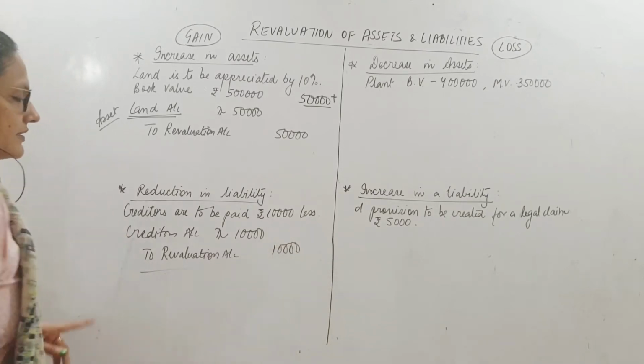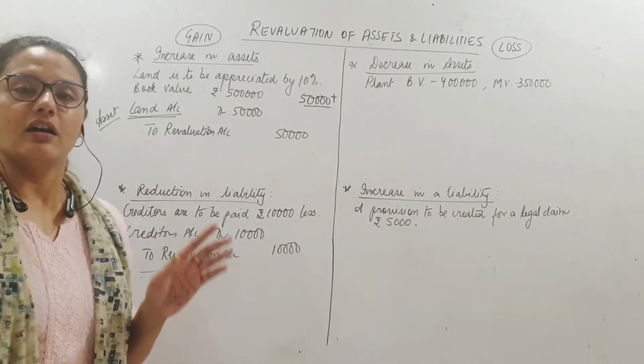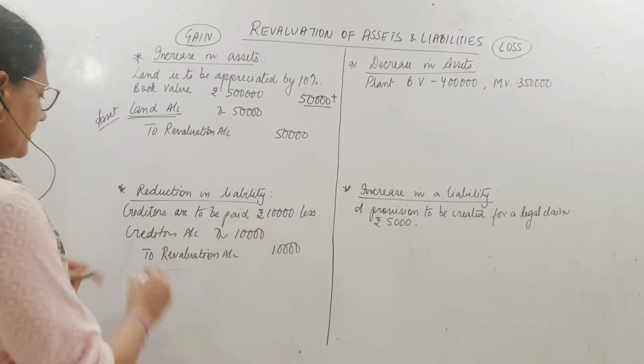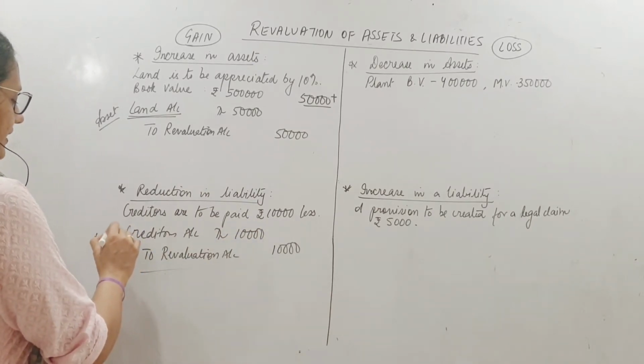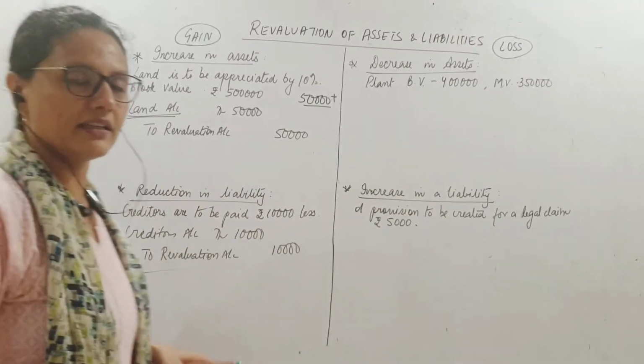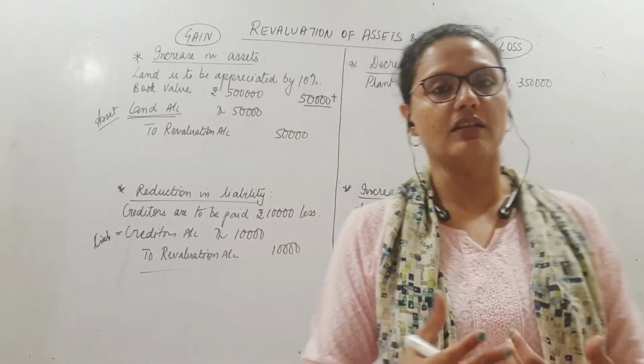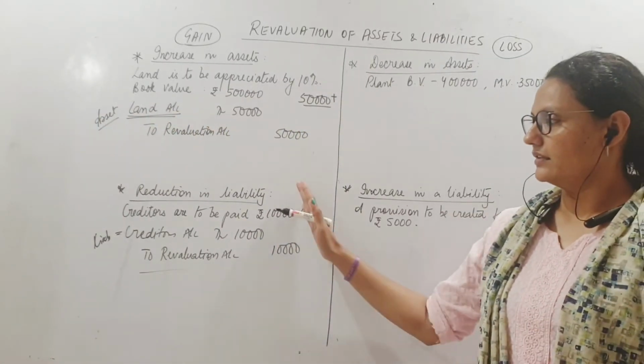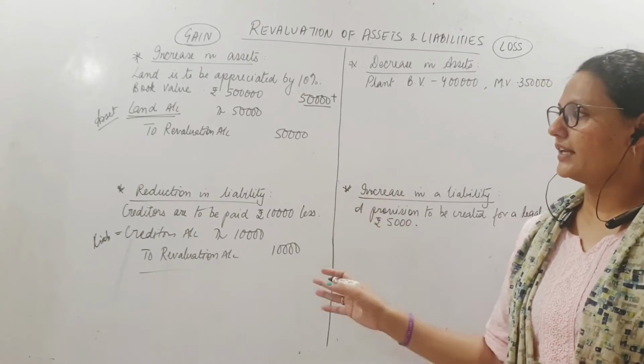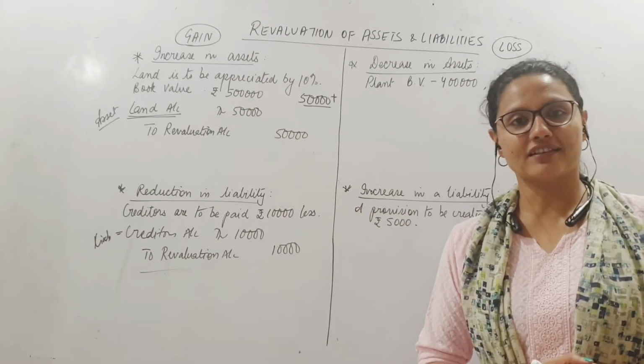Yes. So this is the entry for a reduction in a liability. Debit the liability. This is the liability account. Debit the liability account and credit revaluation account. Fine. This will take care of this. दोनों gain है, both the gains are credited to revaluation account. Fine.